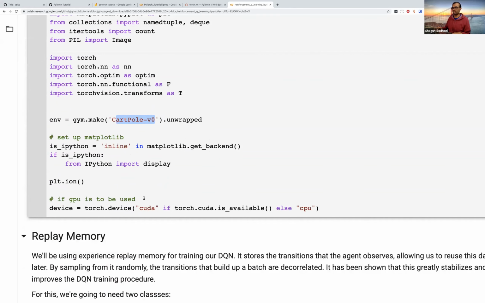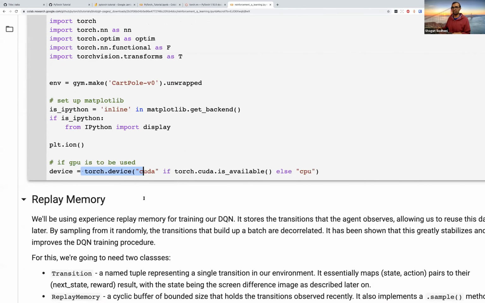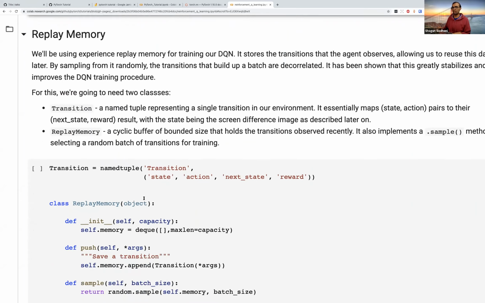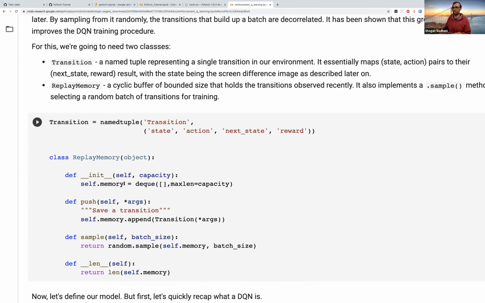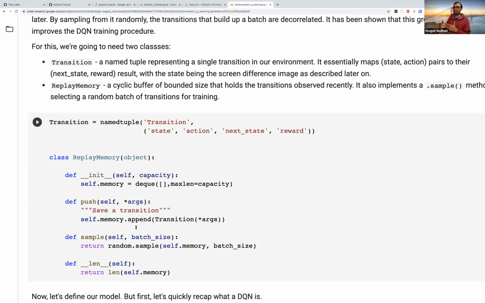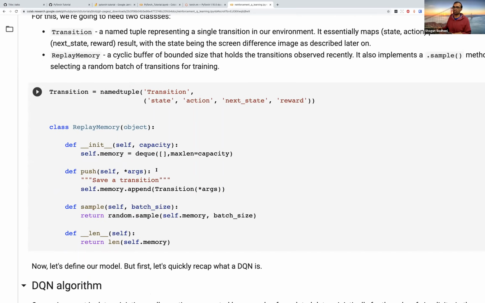We are again setting the device. There's this notion of replay buffer or replay memory. I think in the class you see the word replay buffer, but it's basically the same thing. Since this is a simple example, the replay memory is very straightforward. We have a Python deque that we are using, and a deque is a double-ended queue, so you can do efficient inserts from both ends. It's not super efficient, but in this case, we probably don't care so much about it.